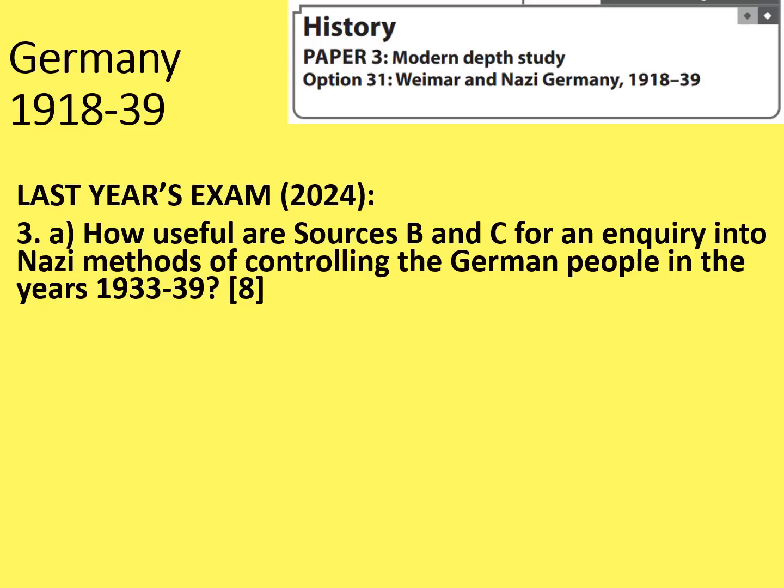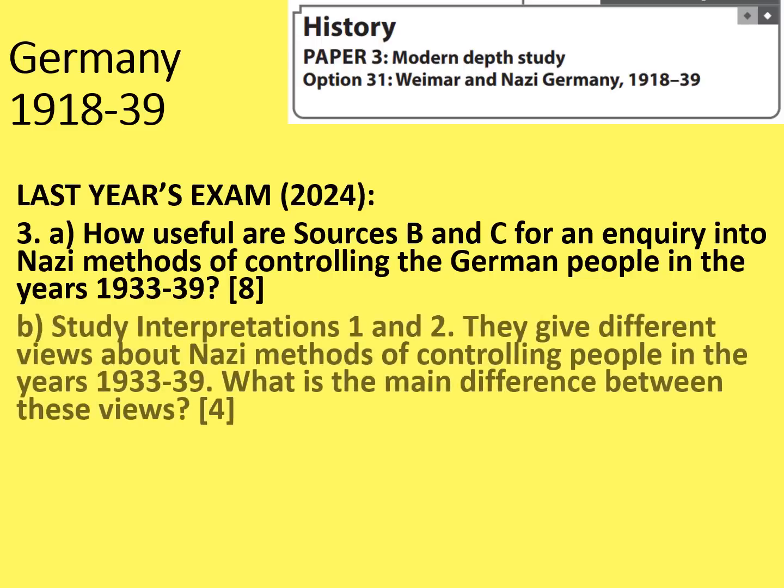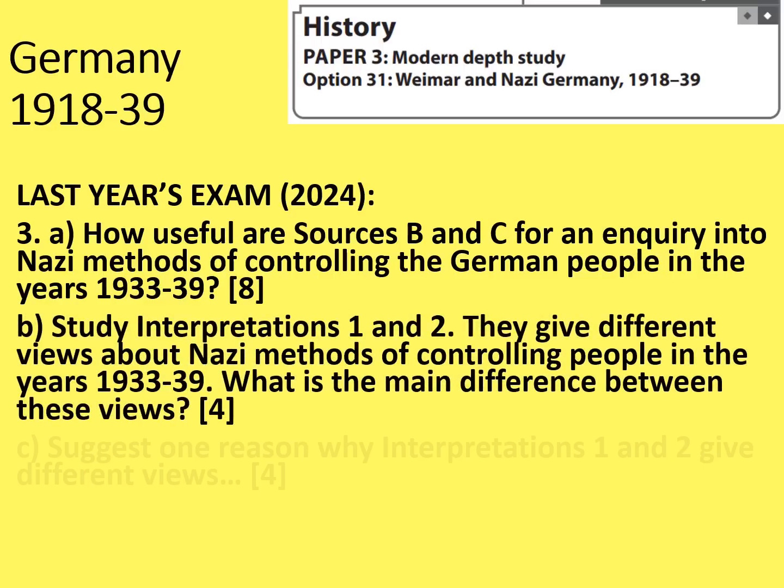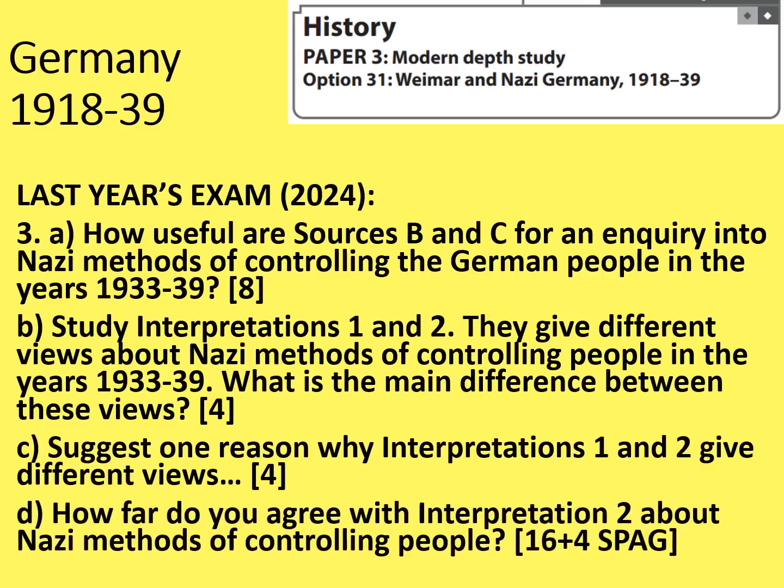There was quite a focus on things like propaganda and the law courts with this one. And then the interpretations that went with that looked like this. So ultimately, the focus of the inquiry was Nazi methods of controlling the German people in the years 1933 to 39. And the question 3A, B, C and D are all related. There are 2 sources to use and 2 related interpretations.